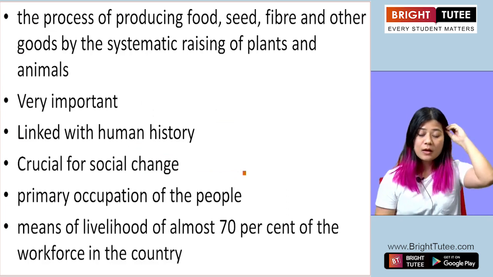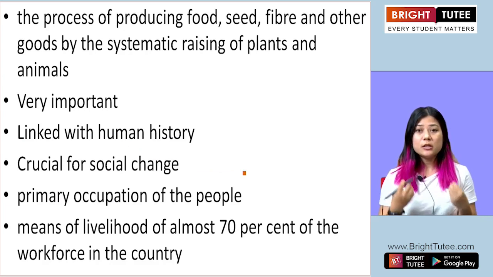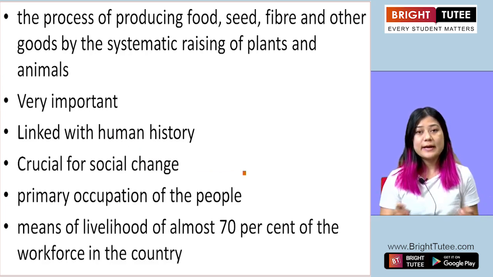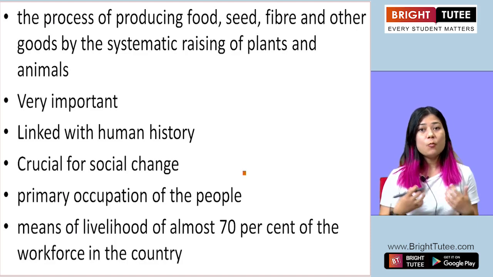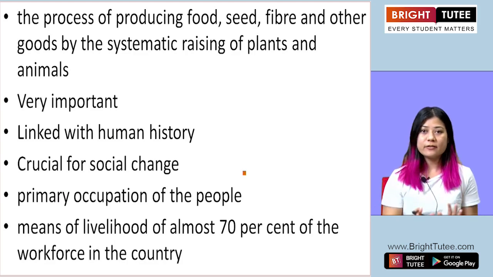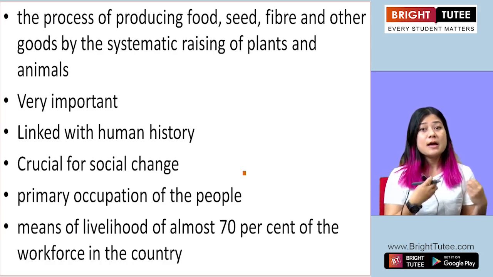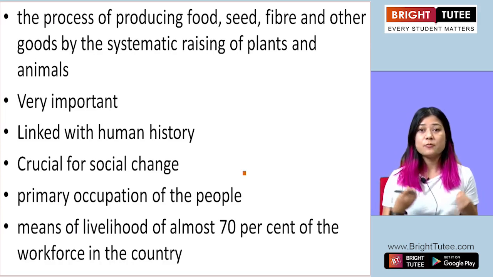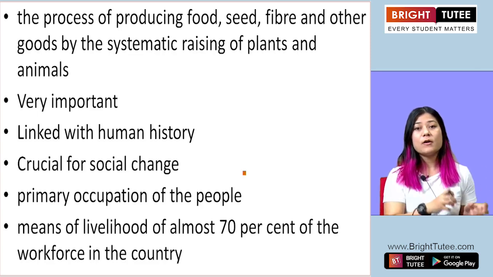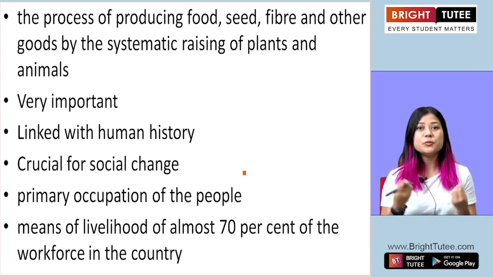Okay, so first question that arrives in our head when we learn about certain topic or title, say for example agriculture, what do we ask? We ask, what is agriculture? We know what agriculture is, right? When we talk about farmers, when we talk about vegetables, when we talk about rice, flour, etc., we always associate it with the term agriculture. We know that these crops form or are part of agriculture. But what exactly is agriculture? How do we define it?